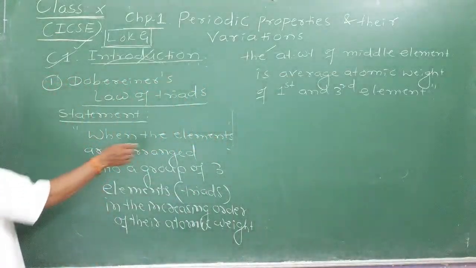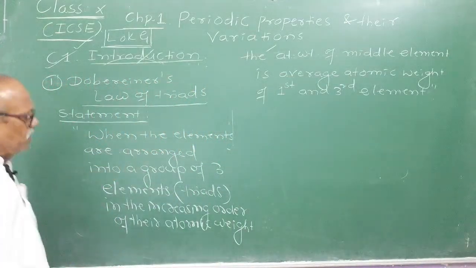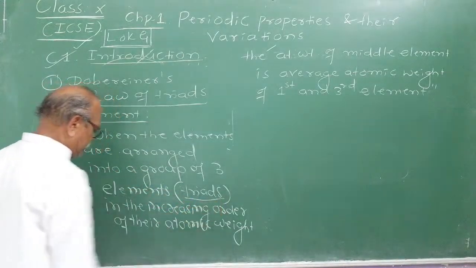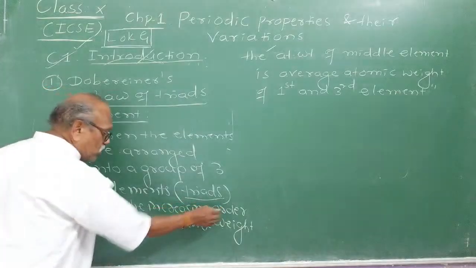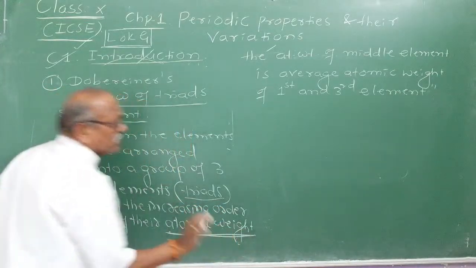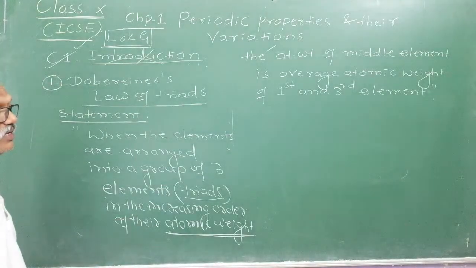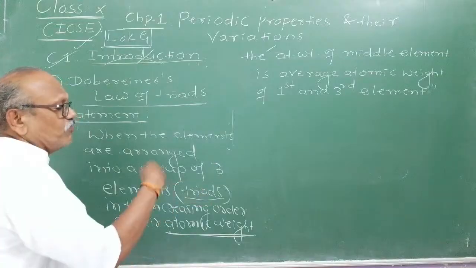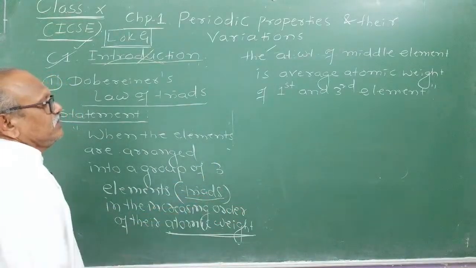When the elements are arranged into a group of 3 elements called triads, in the increasing order of their atomic weight, what is the meaning? Only atomic weight was known at that time, no atomic number, no electrons. The electron was discovered in 1896. He did not know the atomic number.